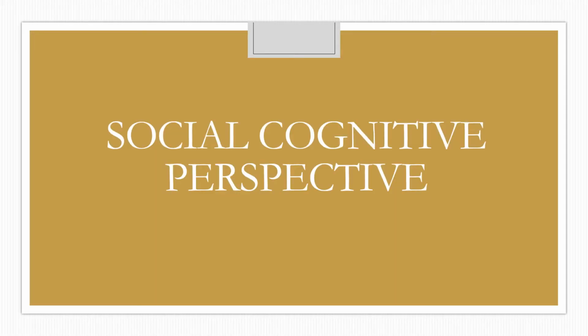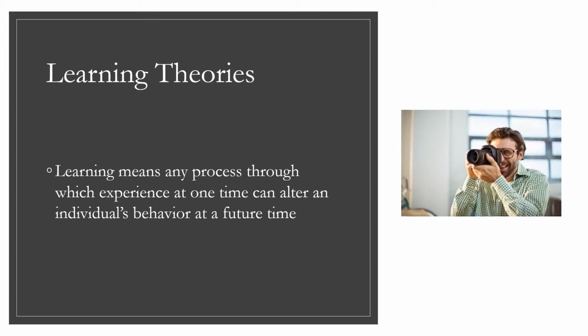Moving on with the fourth approach, social cognitive perspective. Under social cognitive perspective, we are going to talk about learning theories. So first we'll see what we mean by learning. Learning means any process through which experience at one time can alter an individual's behavior at a future time. Experience means any effects of the environment that are mediated by the individual's sensory system. For example, vision, hearing, touch, etc.